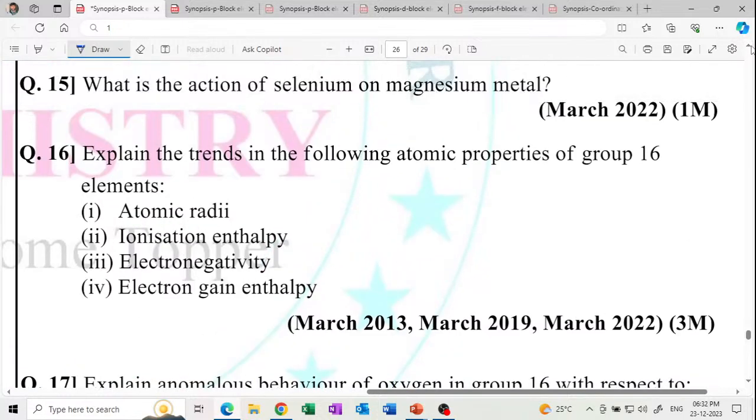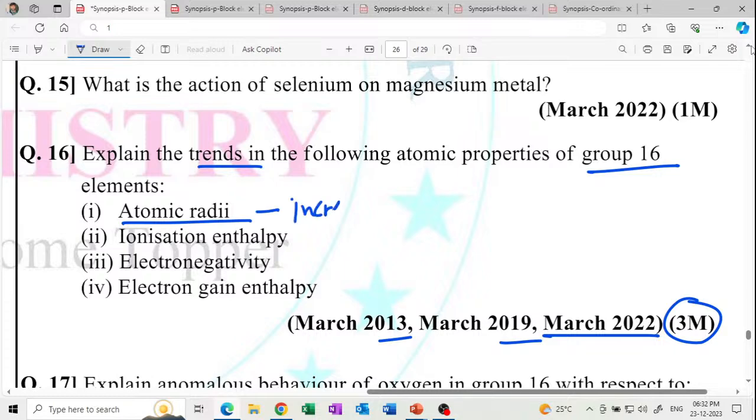Explain the trends in the following. These are the questions. March 2022, March 19, 13 का question, 3 mark का question है. Explain the trends in the following atomic properties of the group 16 elements. Atomic radii increases from top to bottom because a new shell is added, so the number of valence shells increases.